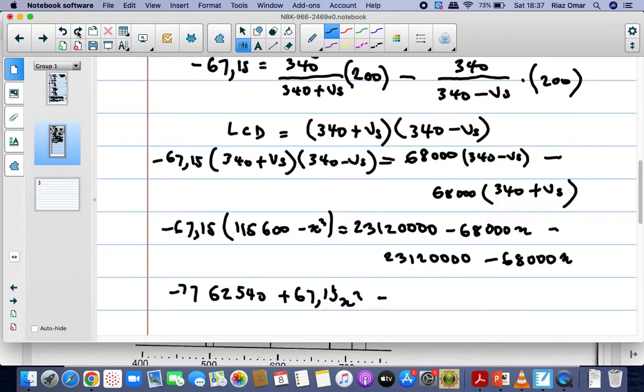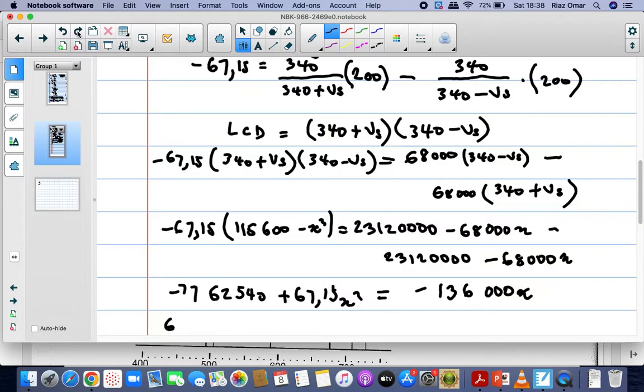And if you work out the other side, it will be 2,312,000 minus 231,000 will cancel out, and then you've got minus 68,000x and minus 68,000x, so it's twice that: 136,000x. That's what you have.